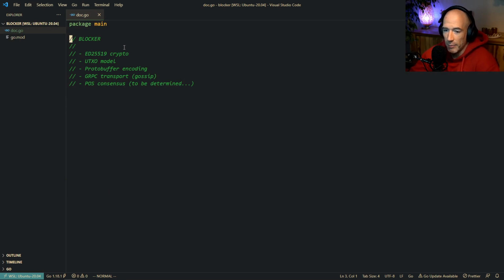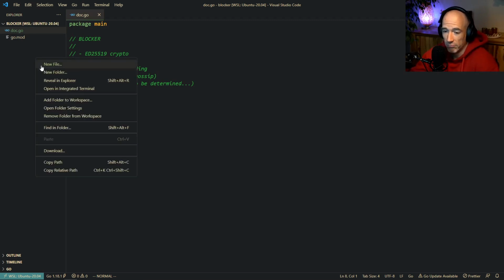And I think the first thing we're going to do is start with our private key shenanigans, because I think it's very important that we have private keys, public keys, addresses, signatures, because they are going to be embedded in a lot of other types, right? So I think it's going to be a good starting point.